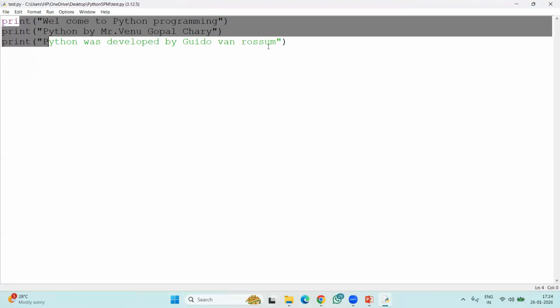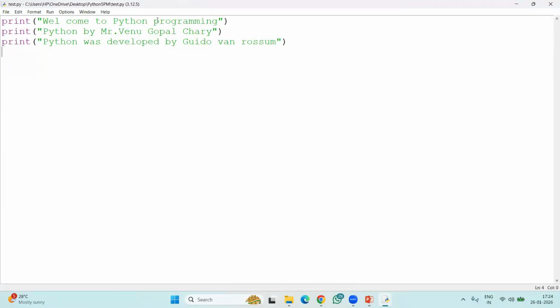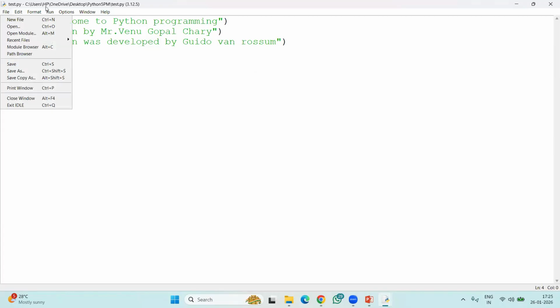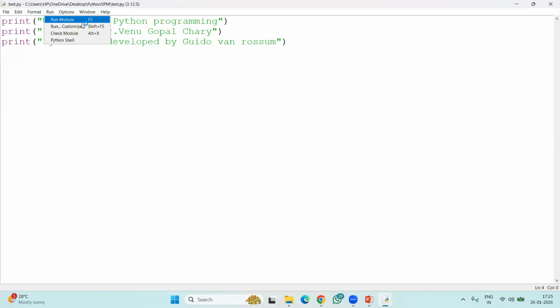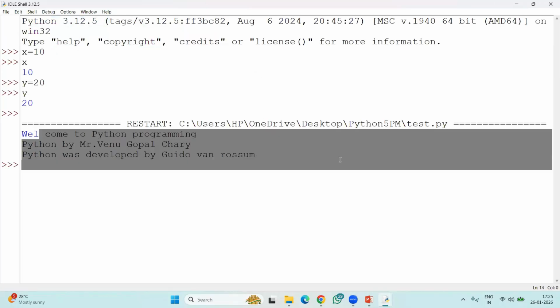I wrote this program in the last session, right? Here I wrote three lines of program: welcome to Python programming, Python by Mr. Venugopal Chari, Python was founded by Guido van Rossum. After writing, we saved it, right? After saving, then we ran it with Run Module. We are executing like this.